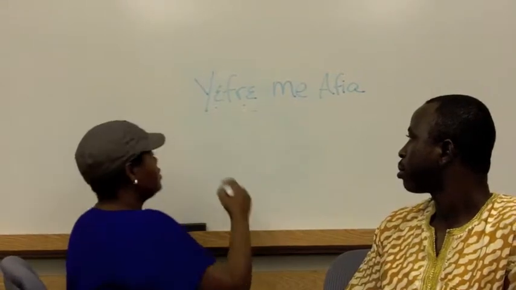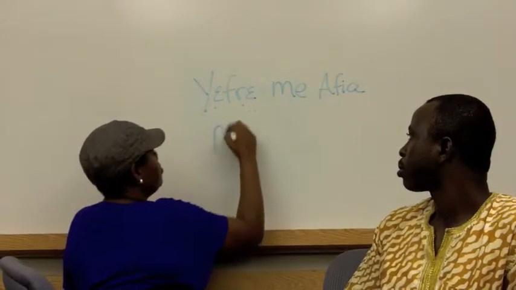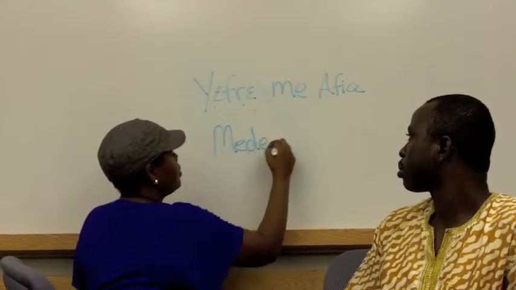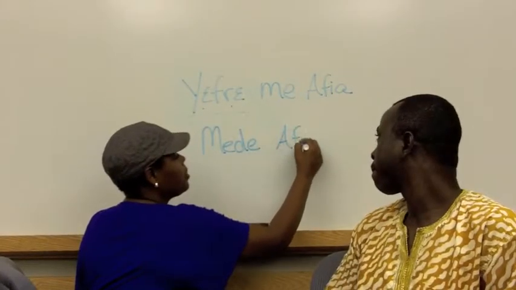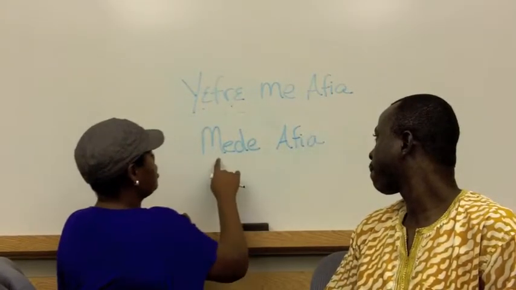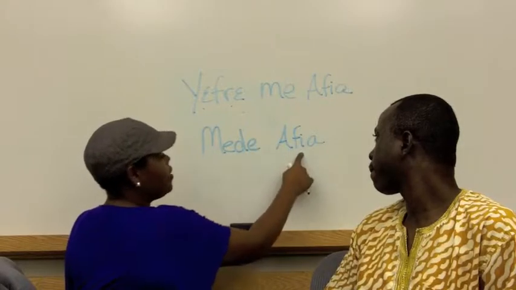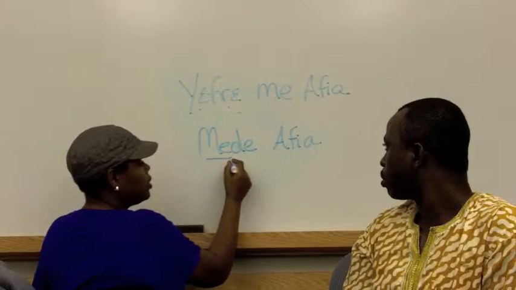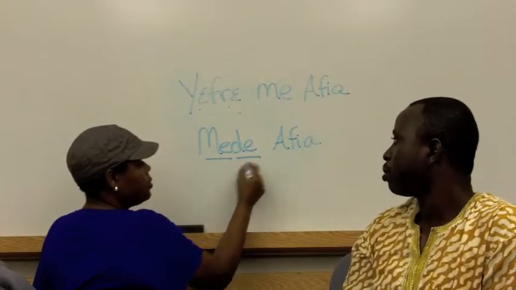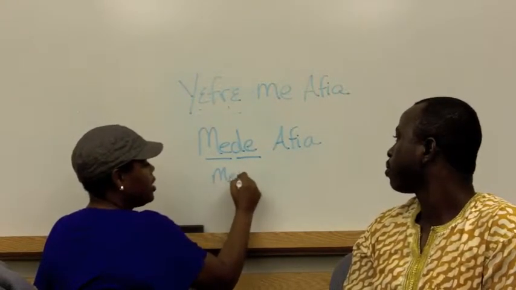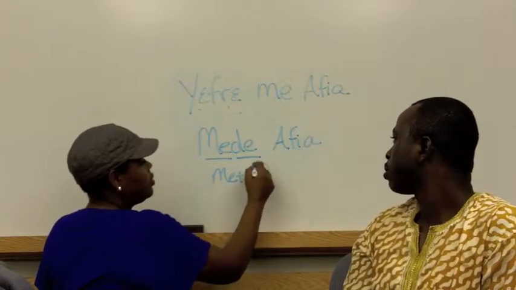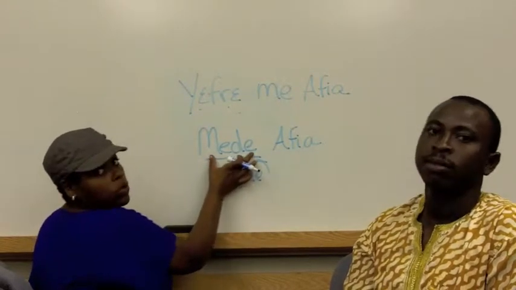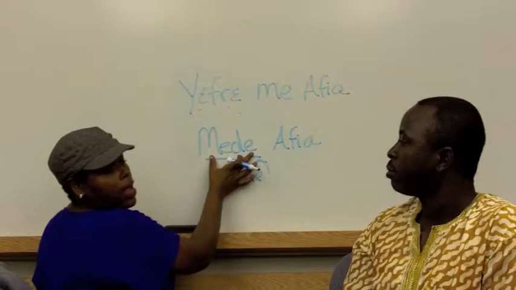The same applies to "me de efia," which means I'm called Efia. So in this case, the me is the pronoun and de is our verb. So we put me plus de to equal "me de," which is one word. They're connected together, the pronoun and the verb.